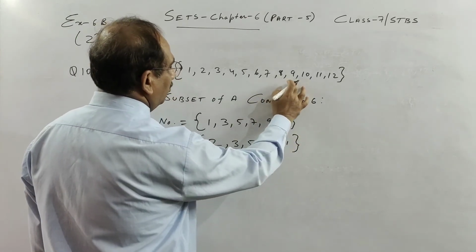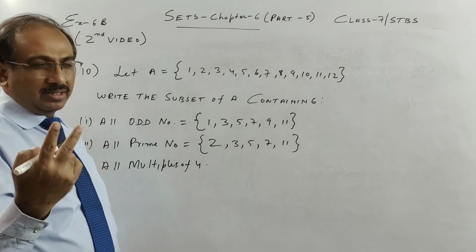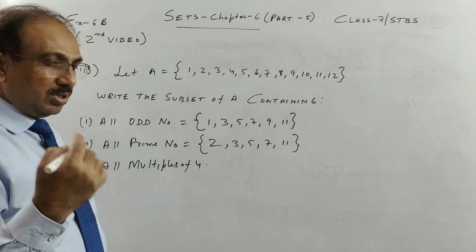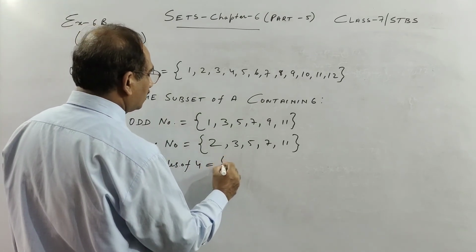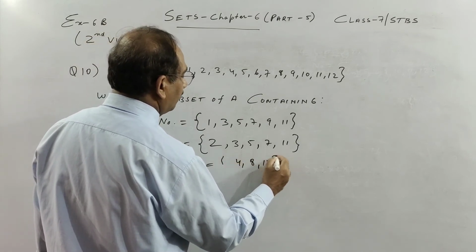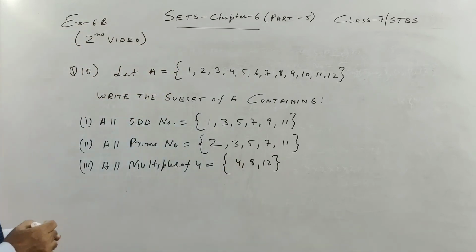8 is not a prime number. So children, if you remember, a prime number means it has only 2 factors, 1 and itself. So except for these numbers, other numbers have 3 or more factors. All multiples of 4 here, see, 4, 8 and 12. So these are multiples of 4. So kindly copy.